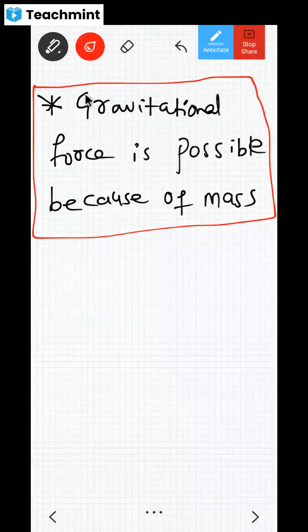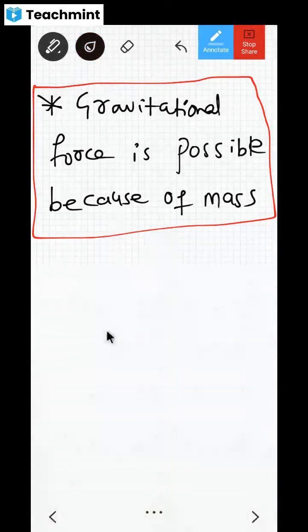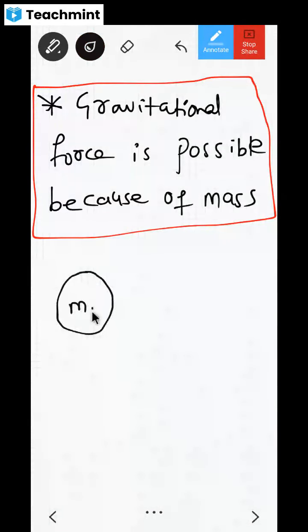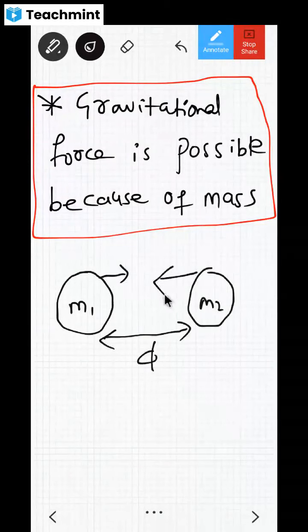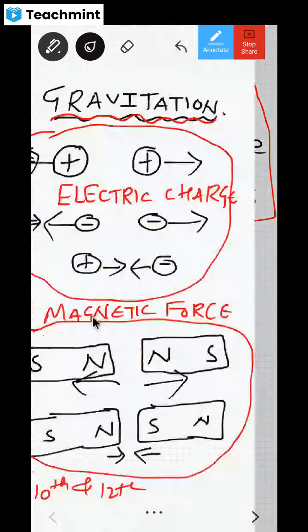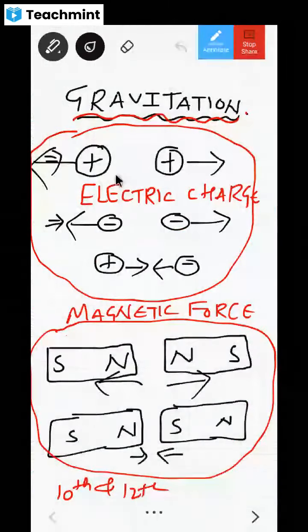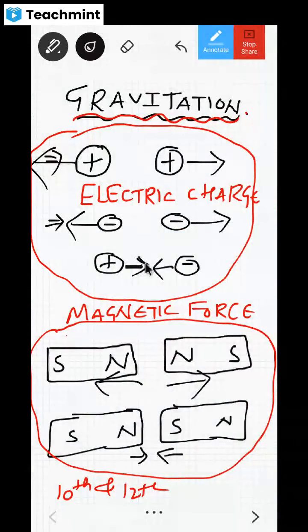If for example any two bodies have mass, say this is one body with mass m1 and this is another with mass m2, and there is some distance d between them, then there will be some force, and this force is always attractive, never repulsive. Electric force can be attracting as well as repelling.